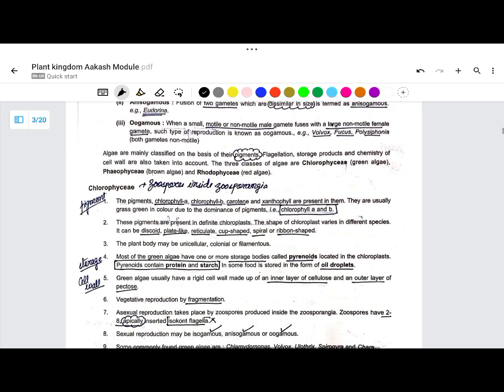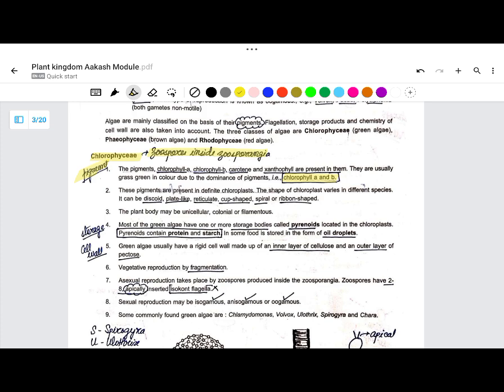I'm not discussing all these things. I wrote those which are important. I think you should write it down separately in the book itself, so that whenever you are going through the chapter for a quick revision, those things come to your notice first. I wrote here zoospore, zoosporangia. What is the pigment? Chlorophyll a and b in Chlorophyceae. The chloroplast is discoid, plate-like, reticulate, cup-shaped, spiral, ribbon-shaped. I am not discussing it, it would take more time. Storage is pyrenoid, already you can see that.